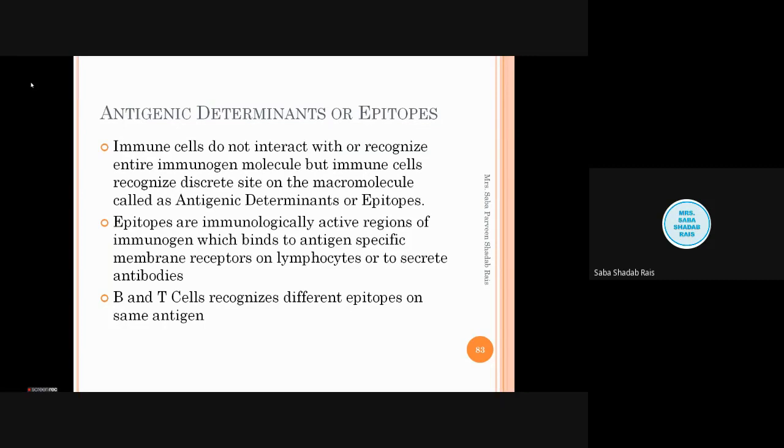B cells and T cells can recognize different types of epitopes on the same antigen. Means one antigen is there and it has many regions which are antigenic. So the B cell as well as the T cell can recognize that one antigen may have more than one epitope. It is not necessary that one bacteria will have only one epitope. It may have 10 epitopes. So the B cell and T cell can properly differentiate between all these epitopes.